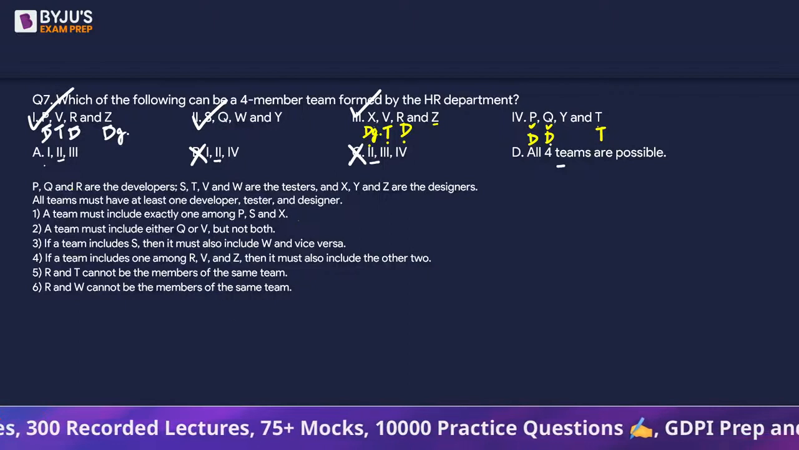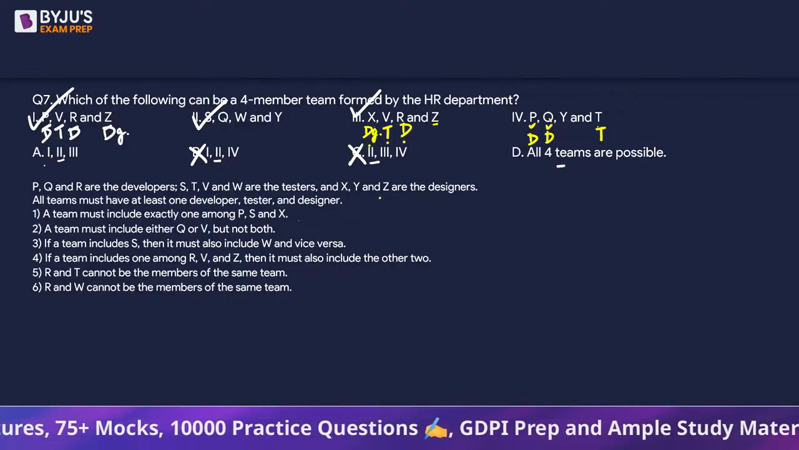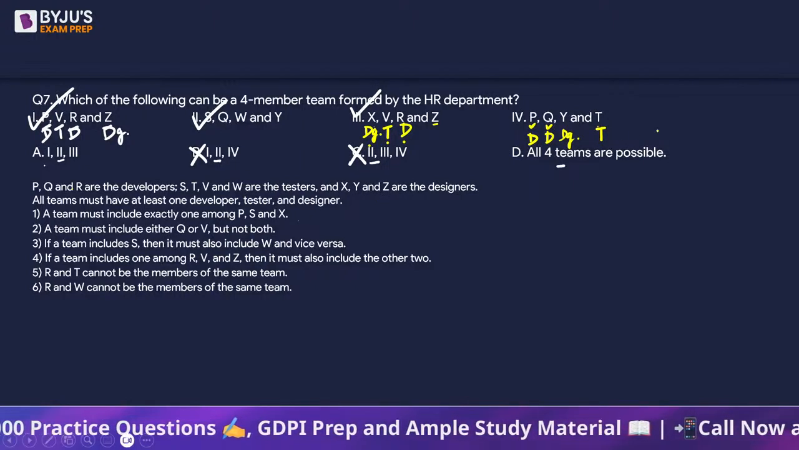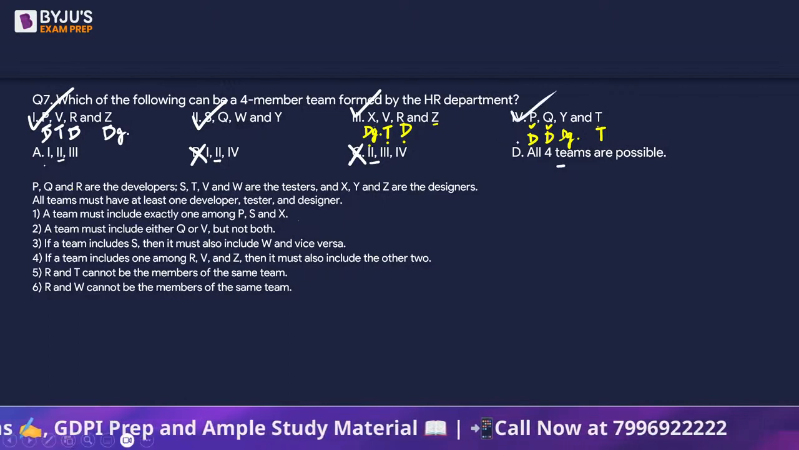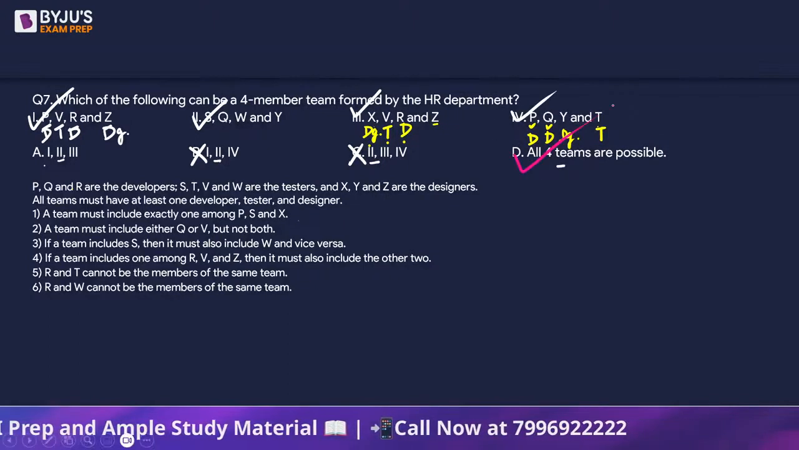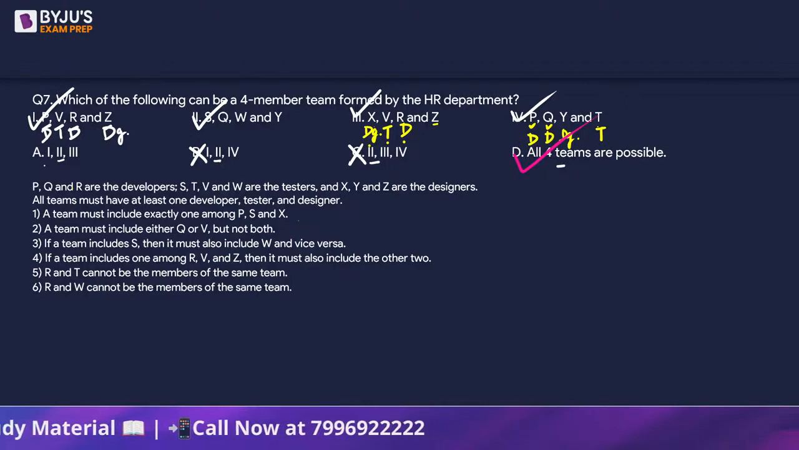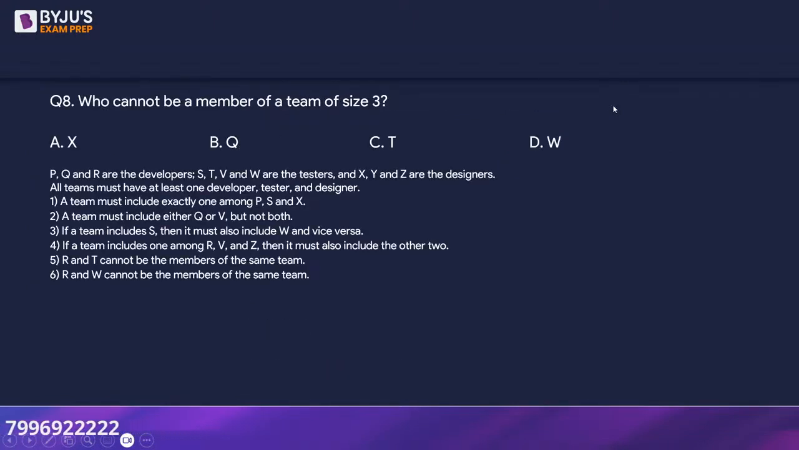R and W cannot be the members of the same team. We see neither of them. Now Y is there. Y is a designer. So perfect. We have one person from each of the 3 categories. That means fourth is possible. The answer is going to be option D. Right? So D is the answer. Next question. Who cannot be a member of a team of size 3?